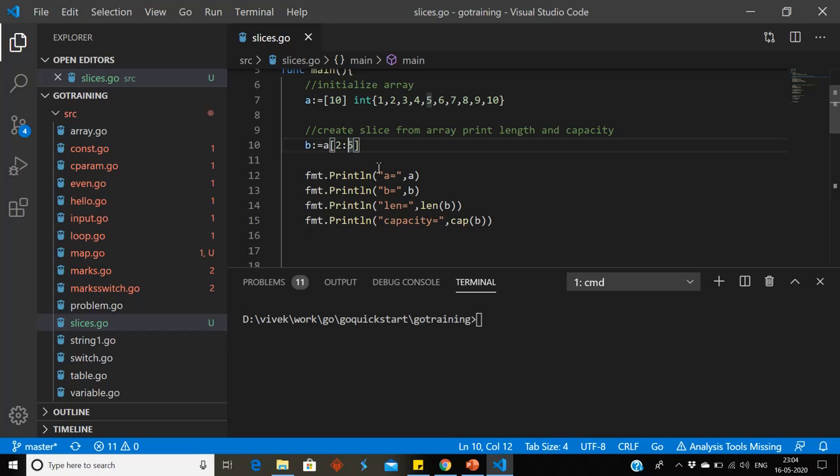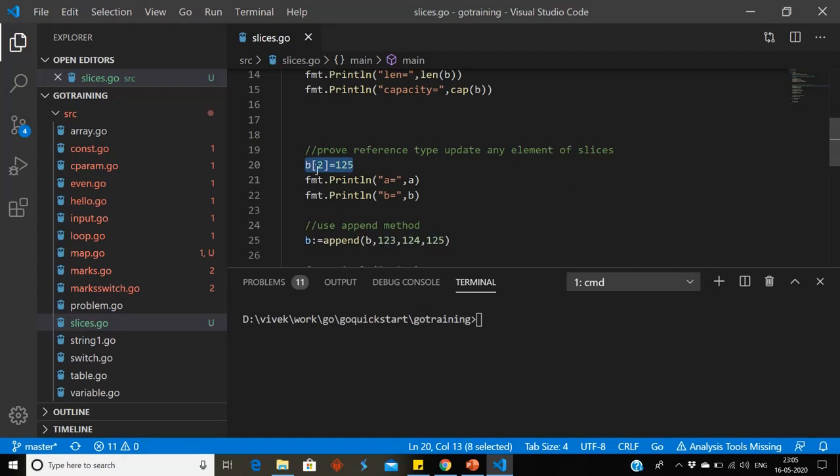For capacity, we can take lower bound of slice and we can minus from the length of array. So array length is 10 and lower bound is 2. So 10 minus 2, it will be 8, because it starts from second element of array and its capacity is remaining capacity of array. So remaining capacity is 8.